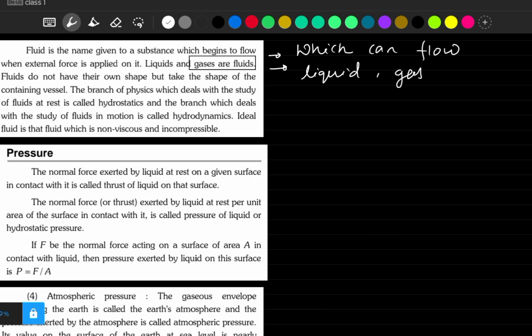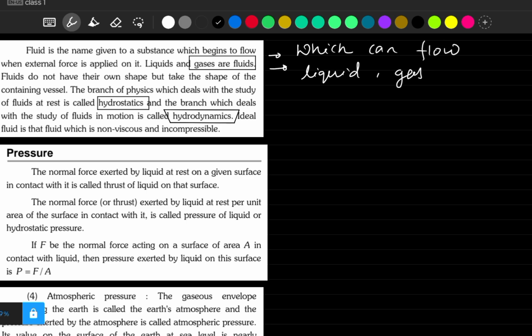It means just like Bernoulli's theorem, which we apply for liquids, the same Bernoulli's theorem is applicable for gases also. Just like aeroplanes flying, the same Bernoulli principle we will apply on aeroplanes. Now, this branch of physics which deals with fluids, we divide into two parts. The first one is called hydrostatics, in which we discuss fluids which are at rest, and the other is hydrodynamics, where we discuss fluids which are in motion.